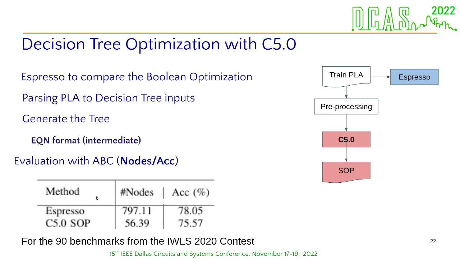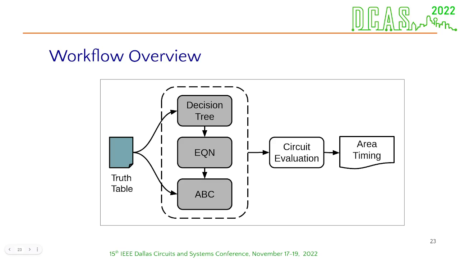And here we also have the average number of nodes and accuracy for espresso and C5.0, considering 90 benchmarks. To be sure that our decision tree approach is a good alternative, we decided to compare other methods with it. So this workflow represents the methods that we compared with the decision tree approach and will be presented next. We call these three methods direct Verilog, which is the simplest and most direct way to obtain the synthesis result, ABC optimization script, and the decision tree training for logic synthesis, which is our approach.